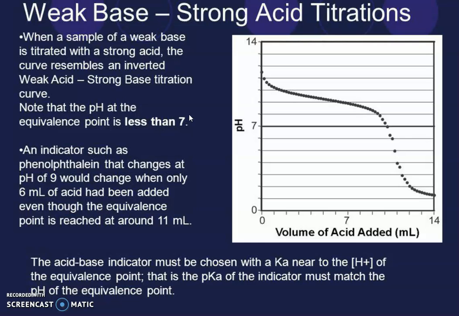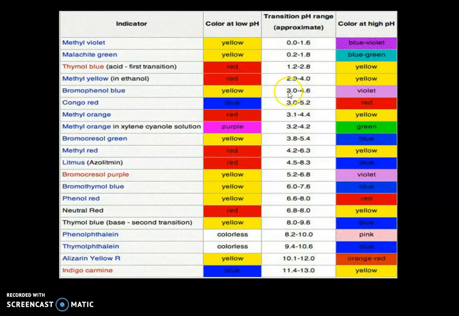So, an acid-base indicator must be chosen with a Ka near to the H+ of the equivalence point, that is, the pKa of the indicator must match the pH of the equivalence point. So this is the color at low pH, methyl violet, malachite green, transitions pH, and color at high pH.